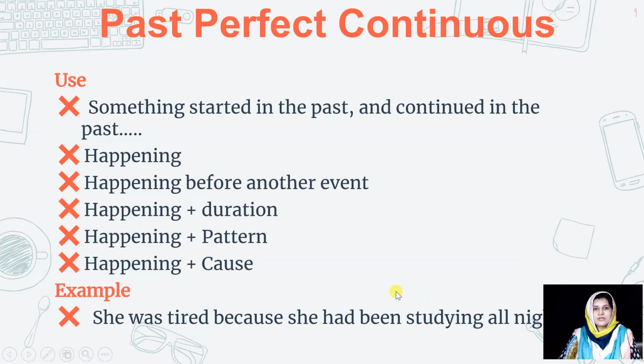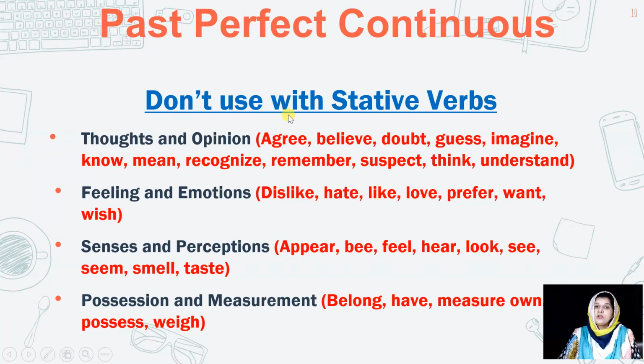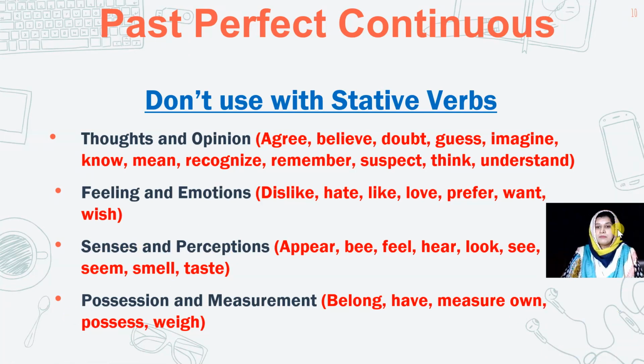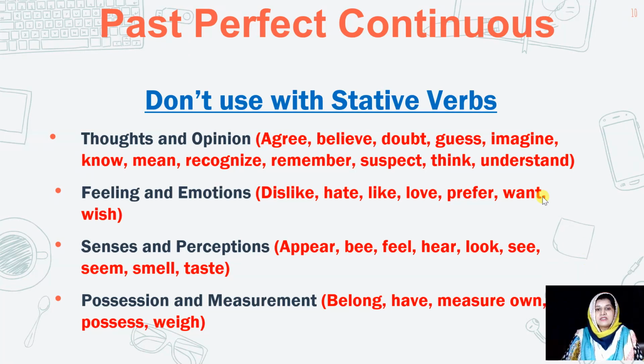So now we'll move towards where not to use the past perfect continuous tense. If it's necessary to know where to use past perfect continuous tense, we also need to understand that none of the continuous forms is used with stative verbs. Stative verbs like thoughts and opinions, agree, believe, doubt, feelings and emotions, senses and perceptions, possessions and so on. So you need to understand that there is a long list of stative verbs and they are never used in any form of the continuous tense. Same is the case with past perfect continuous.